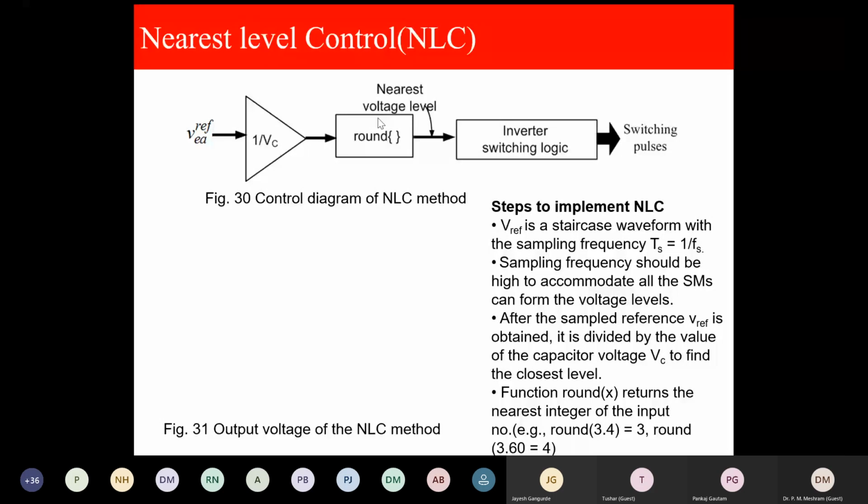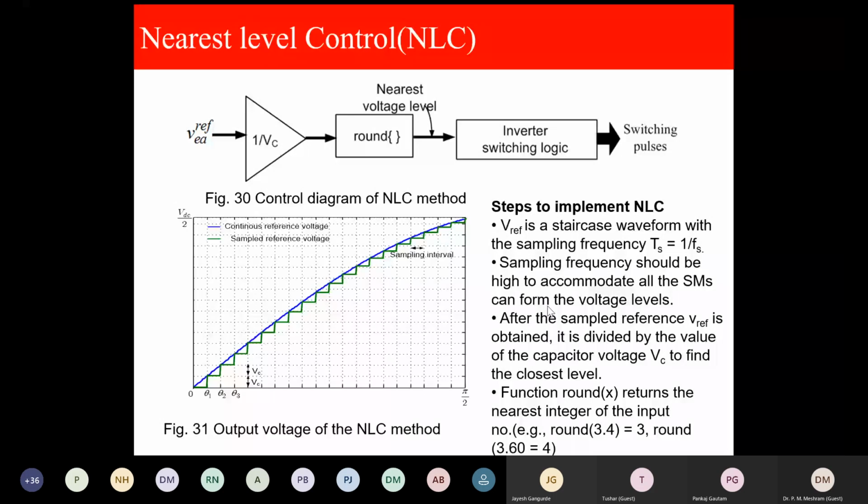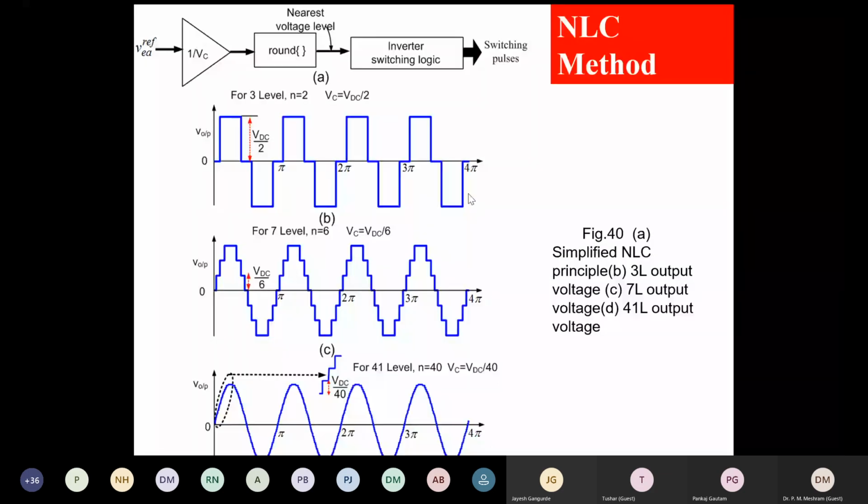And the round function I have explained: if it is round 3.4, it is 3. If it is 3.6, it is 4. So when this rounding comes, the default round is 0.5. And after the sampled reference waveform is obtained, it is divided by the value of the capacitor voltage to find the closest level.